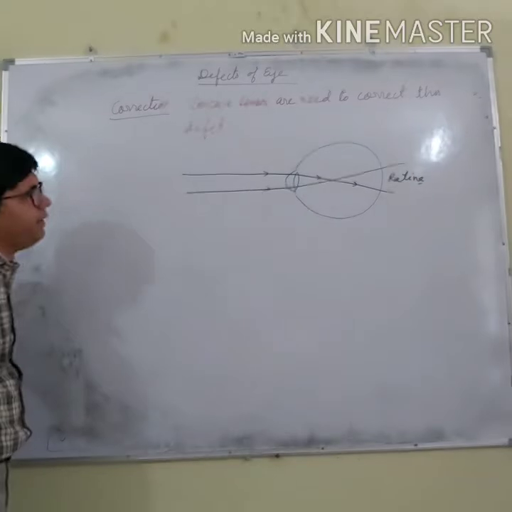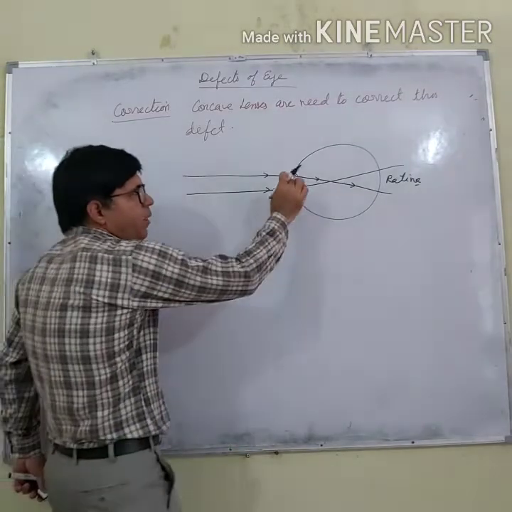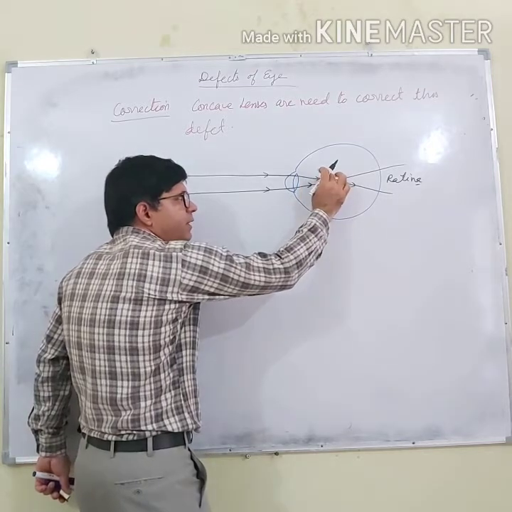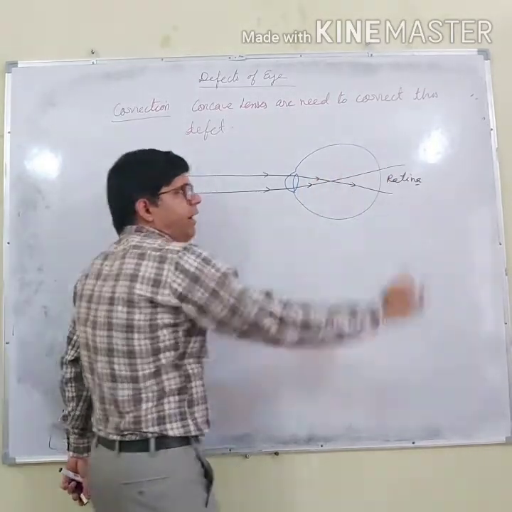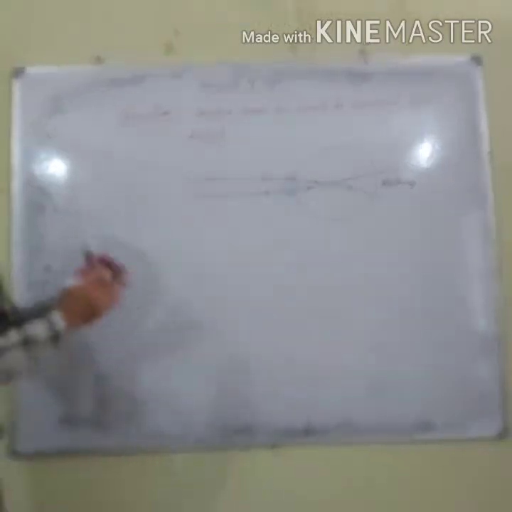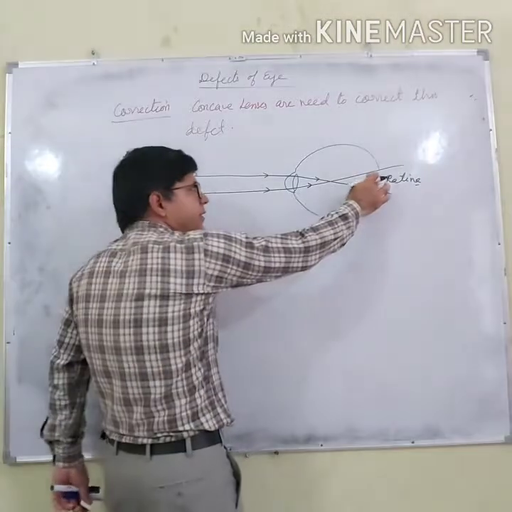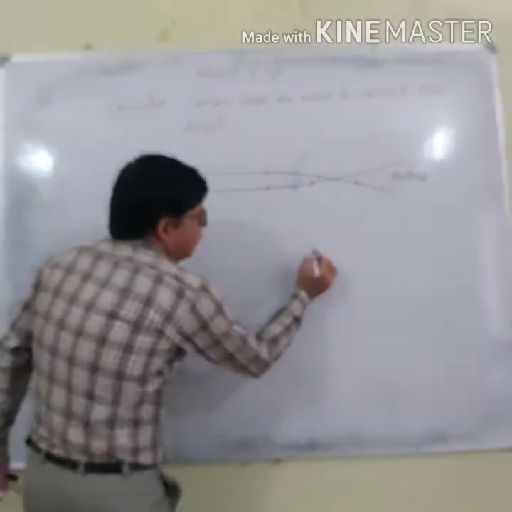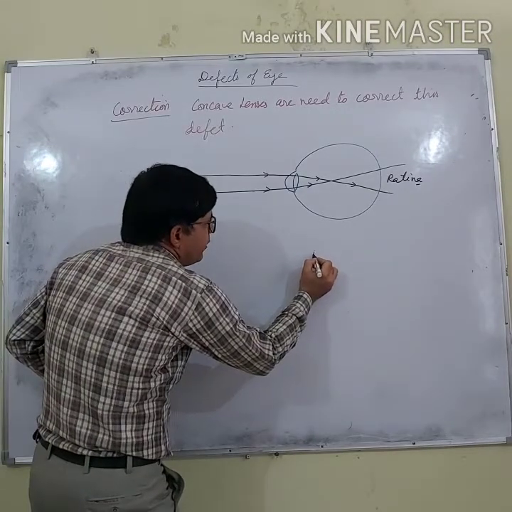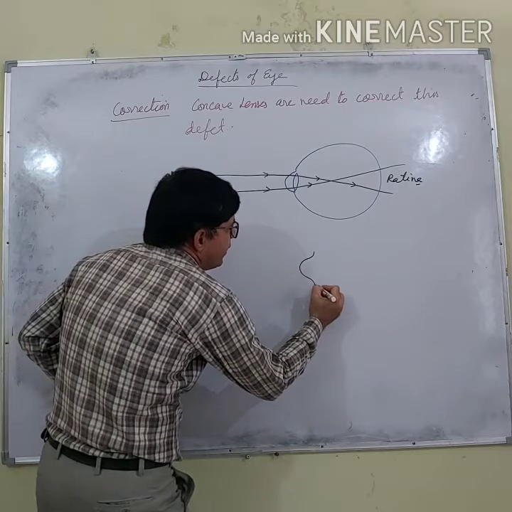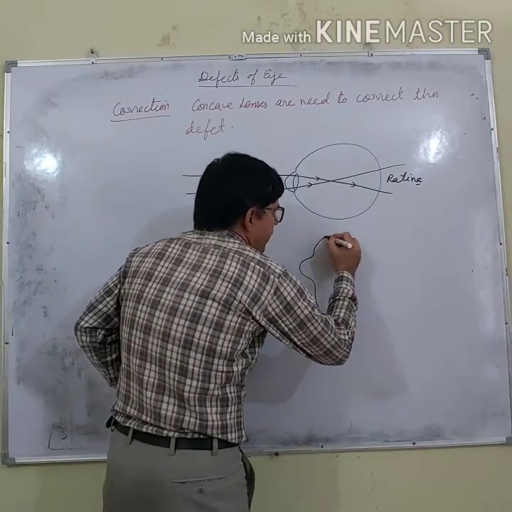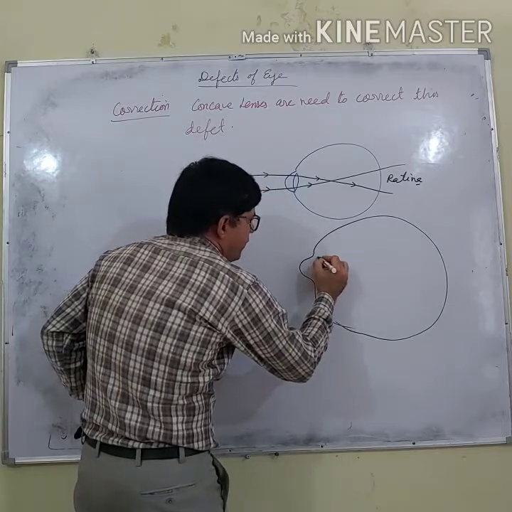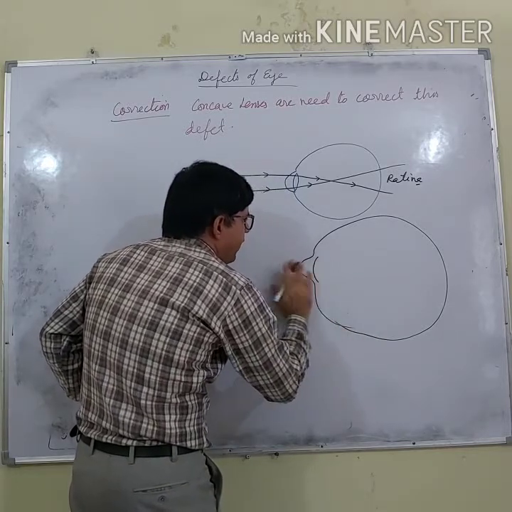Now I need to correct this. If I am able to increase the separation between these rays, definitely I will be able to focus these rays on the retina. So let me show the correction. Let us say this is the eye and this is the eyeball. This is the eye lens.